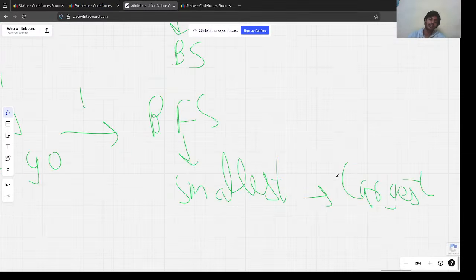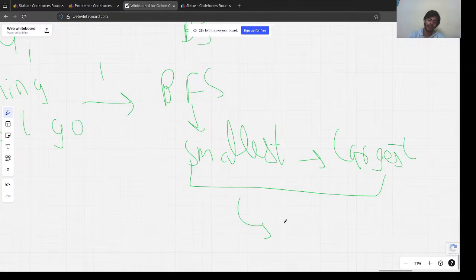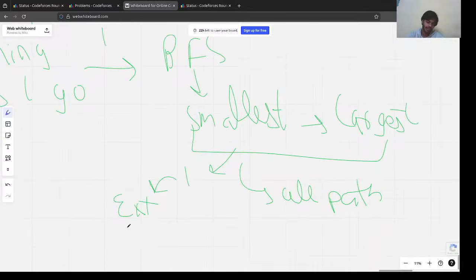The smallest distance to the largest one, you could make a simple path here. This will basically cover all the paths, and if this results in 1, that means we could extract the path and get the answer using binary search.